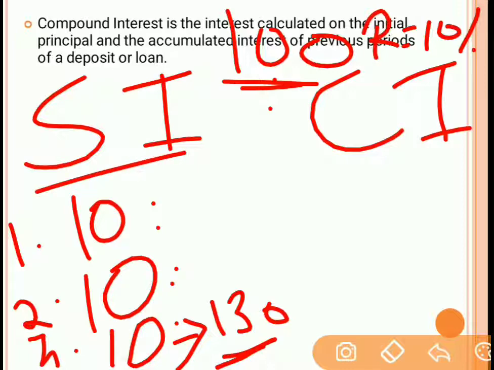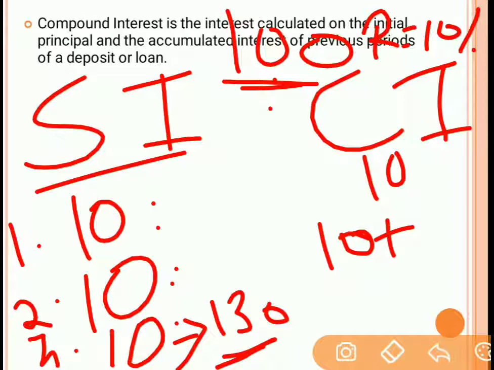Now let us understand the difference in compound interest. In compound interest, the interest which is to be paid for the first year will remain the same. That is 10% of 100 rupees is 10 rupees. So at the end of the first year, you have to pay 100 plus 10, that is 110 rupees. But at the end of the second year, if you are paying by compound interest, then you have to pay the interest of 10 rupees plus interest of interest.